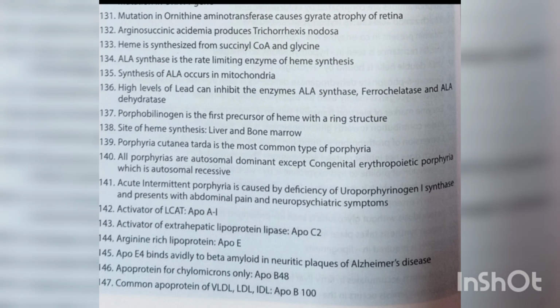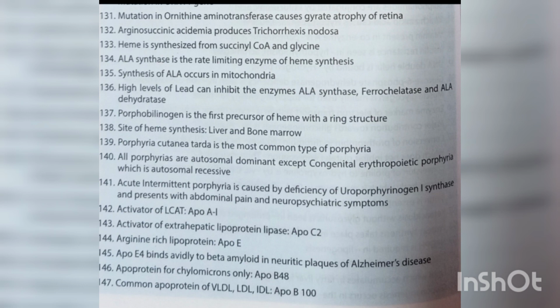Heme is synthesized from succinyl-CoA and glycine. ALA synthase is the rate-limiting enzyme of heme synthesis. Synthesis of ALA occurs in mitochondria. High levels of lead can inhibit the enzymes ALA synthase, ferrochelatase, and ALA dehydratase. Porphobilinogen is the first precursor of heme with a ring structure. Site of heme synthesis is liver and bone marrow.